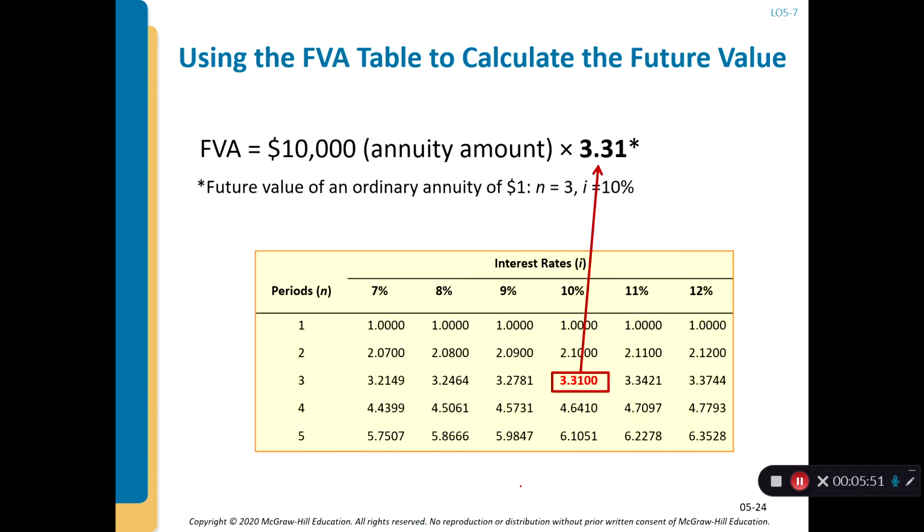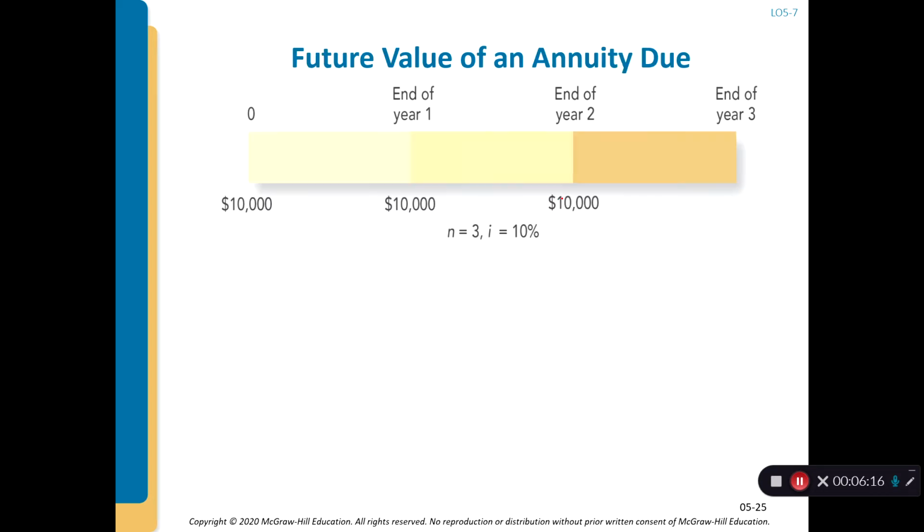So similarly, smart people created the future value annuity table, the FVA table, which equals the future value of an annuity table. You use the $10,000 multiplied by 3.31, and you get the future value of an annuity of $10,000 for 3 periods. Okay? So for the future value of an annuity due, let's do it one by one.